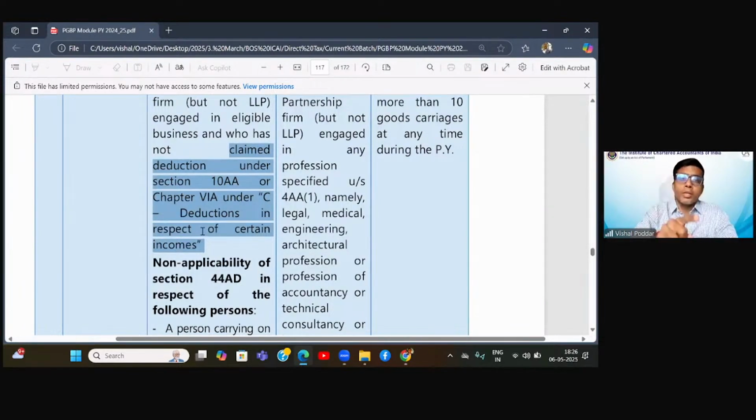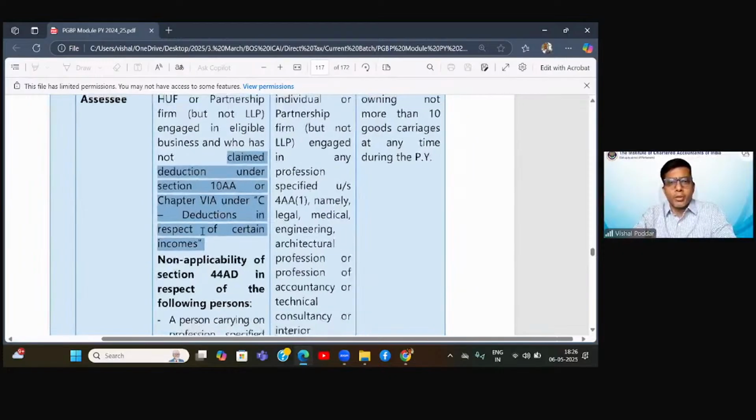Why? Because over there, these people have to anyways get the books audited. So they have to maintain detailed books and get them audited. If you are able to do so much compliance for getting those special benefits, why can't you do compliance over here? So that is why they have also been excluded.